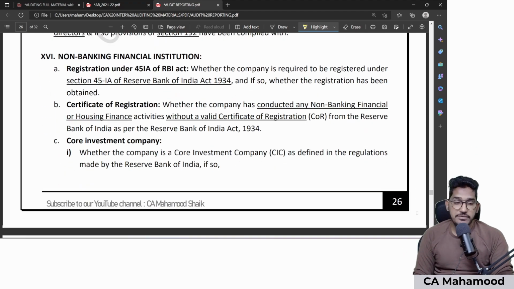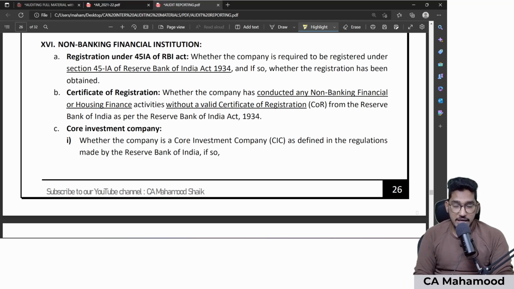Next one, NBFCs. If I am conducting audit of a non-banking financial institution, then I need to comment on certain points: whether my client company is required to obtain registration under section 45-IA of the Reserve Bank of India Act. Some NBFCs are required to get necessary registration under this particular section of the RBI Act. I need to check whether my client is getting covered under that section.